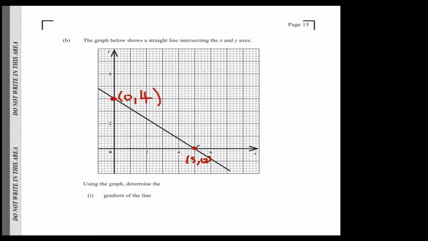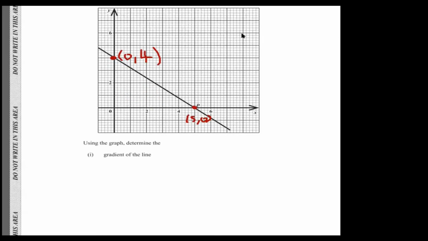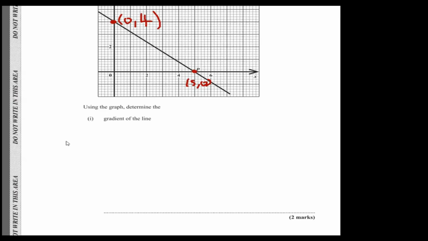So now we can find the gradient of the line. I like to call the gradient m. So the gradient m is equal to y2, which is 4, minus y1, which is 0, over x2, which is 0, minus x1, which is minus 5. And so the gradient looks like negative 4 over 5. All right, that's the gradient of this line, negative 4 over 5. Nice and easy.